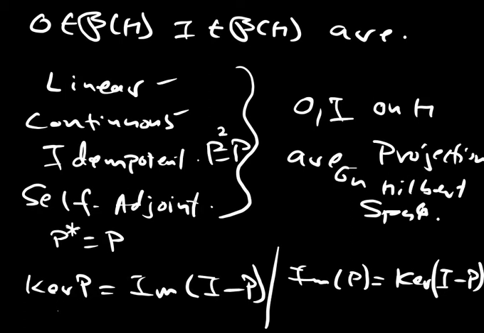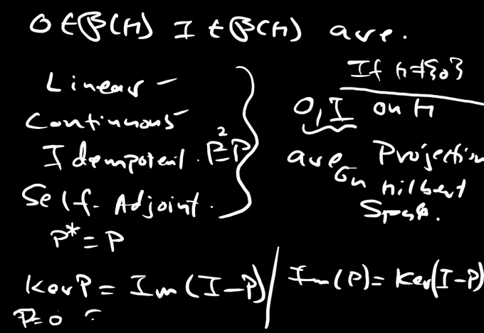If you take P equal to the 0 map, then the kernel of the 0 map is the image of I minus 0, and the image of the identity map is the kernel of the 0 map. So both of them are projections. And if H is not the 0 space, then these are distinct projections.